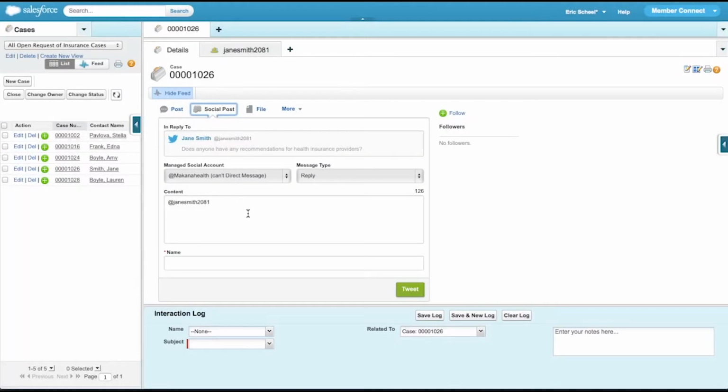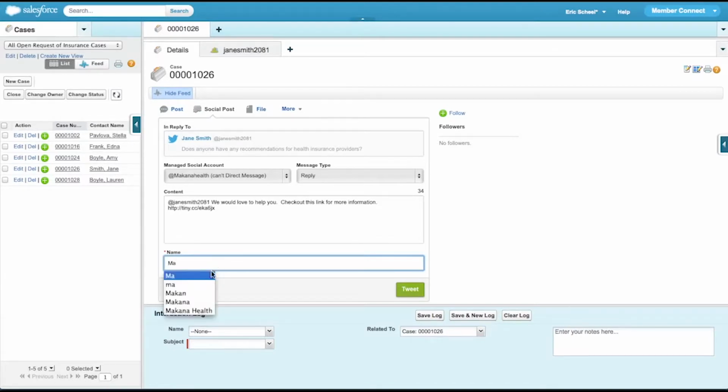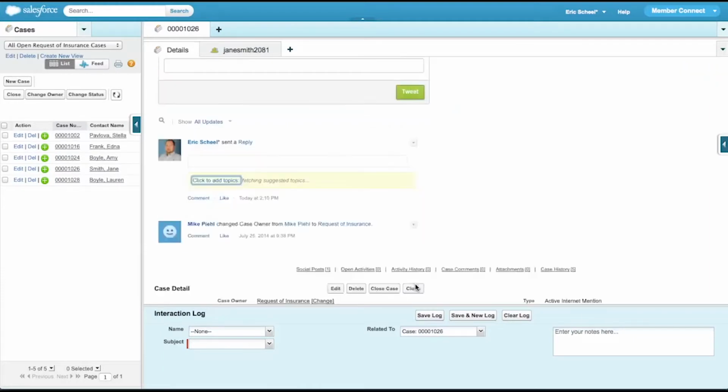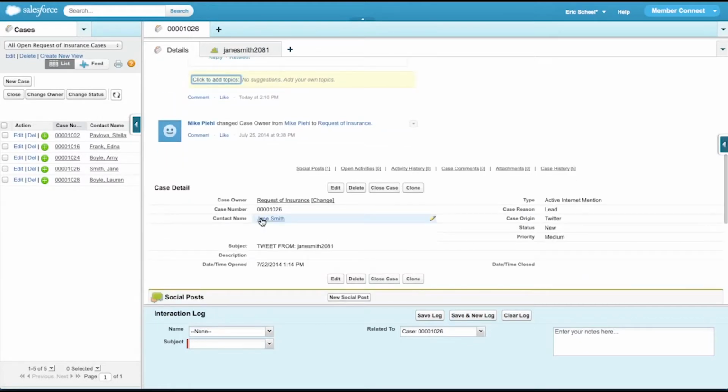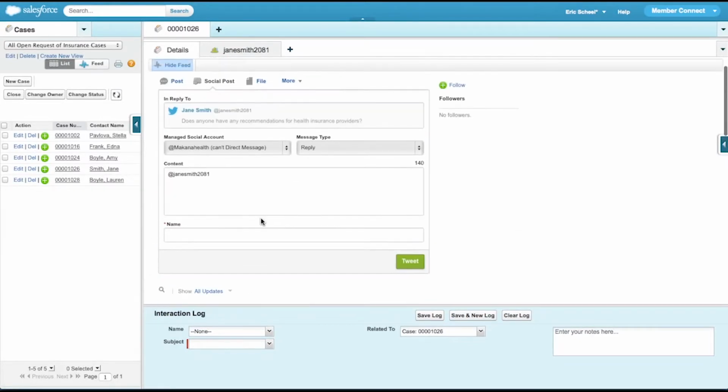From a custom publisher action, we can go ahead and do a social post. Using quick text, we'll pre-populate the content here and then select Makana Health. The content will be posted to Twitter as well as a chatter feed, so there's a history associated with Jane Smith and this particular case.